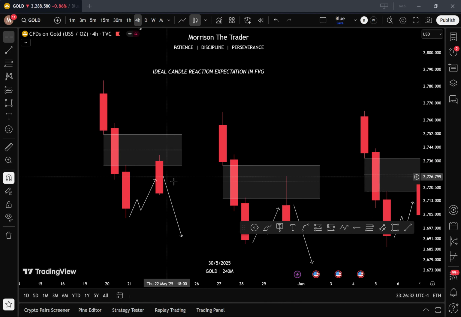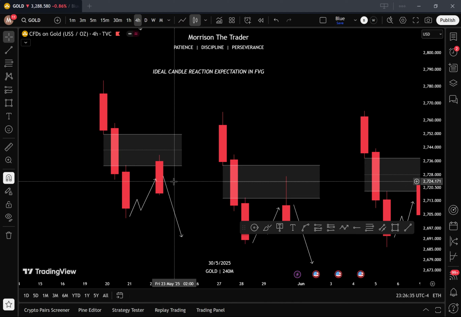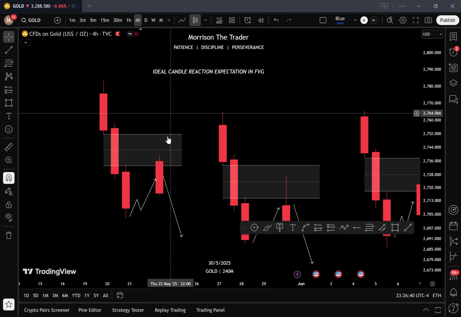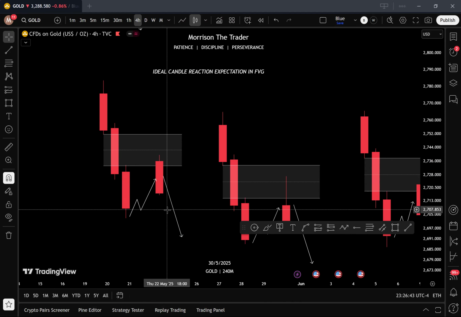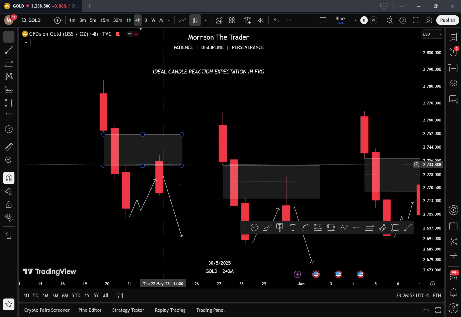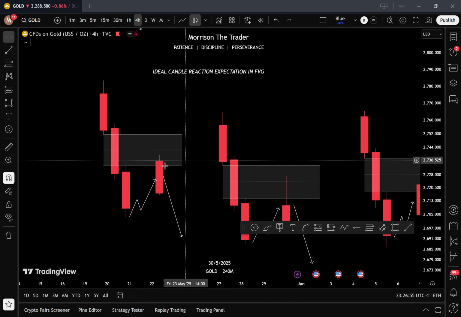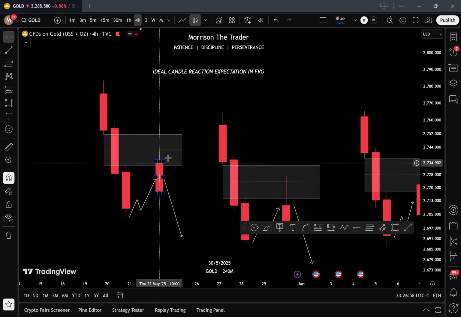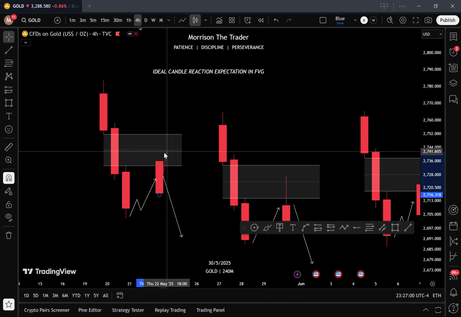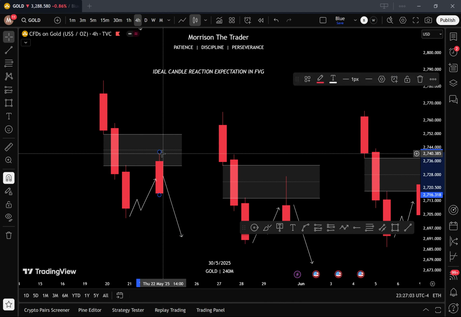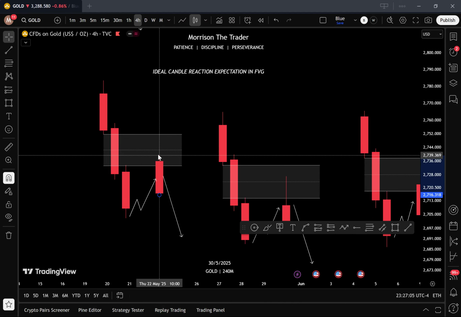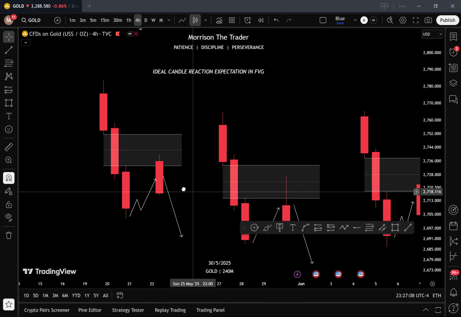Now, when this happens, it could go either way. Price might actually go beyond it and then not use it as a support or a resistance to push price lower, or higher if it's a bullish fair value gap. So this is what you don't want to see. When price goes into the fair value gap, it doesn't go to the 50% of it. So the wick is just right here. It doesn't go to the 50% of it, and then it closes inside the fair value gap. You don't want to see that.